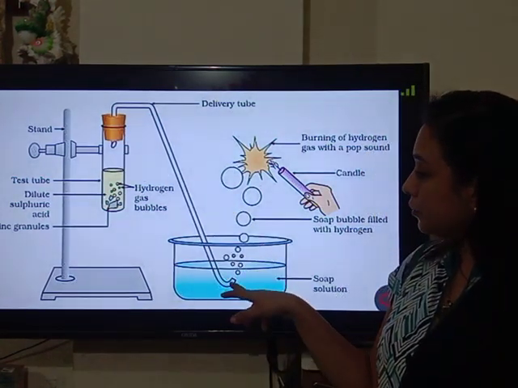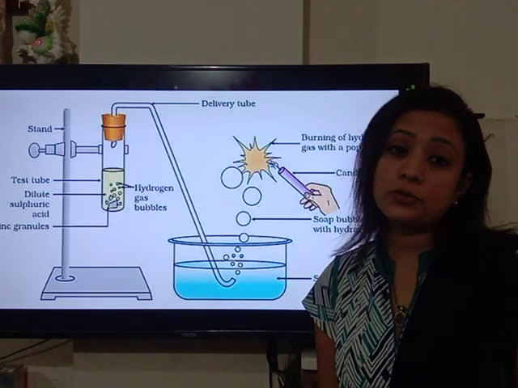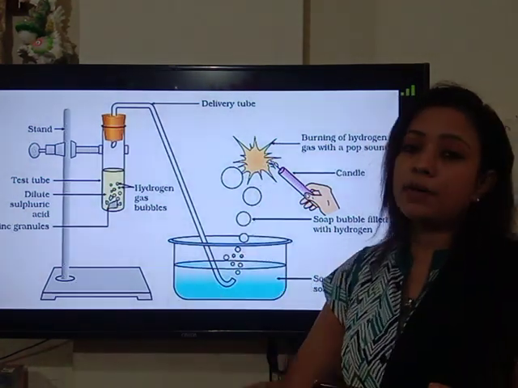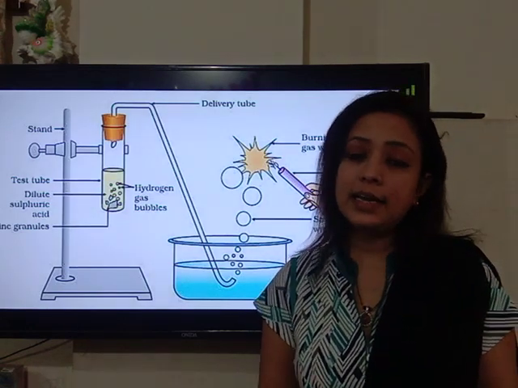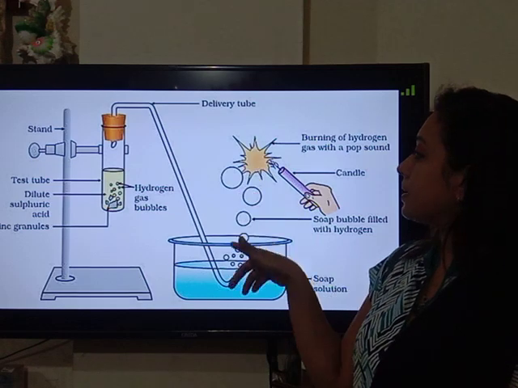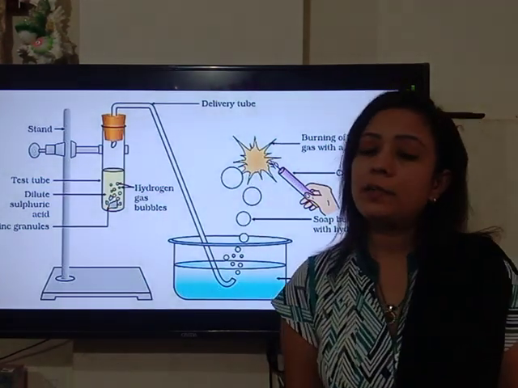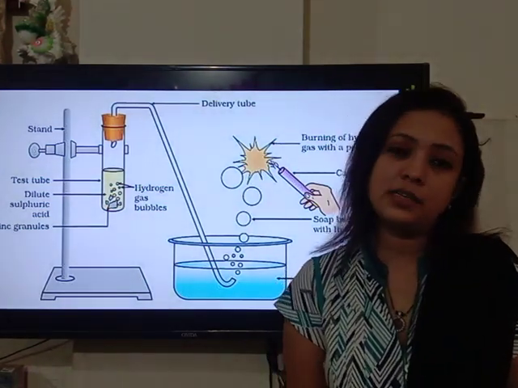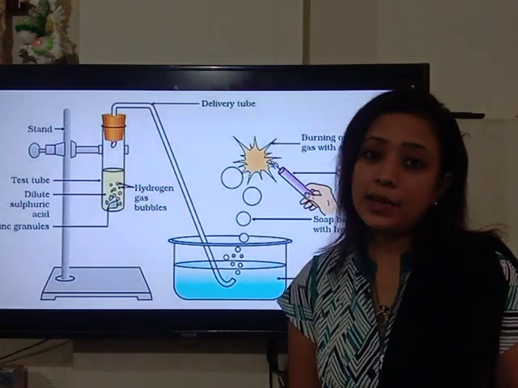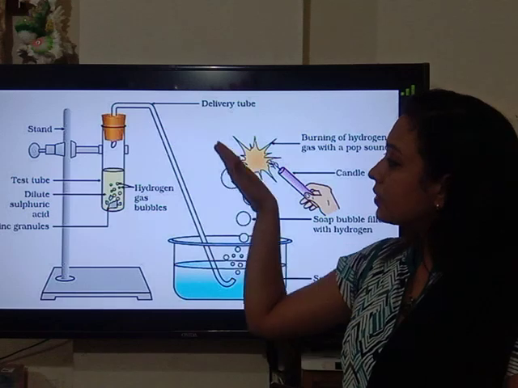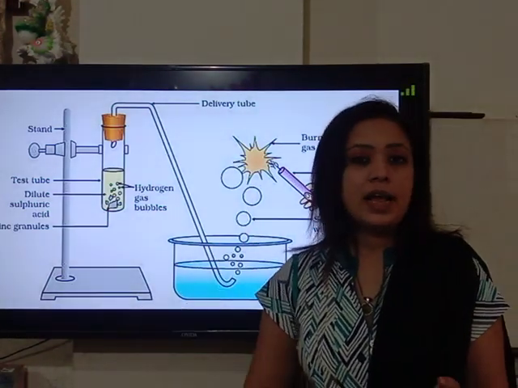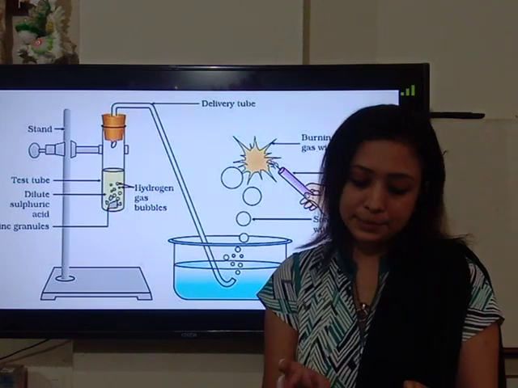If this delivery tube is inserted in a soap solution, you will observe that soap bubble formation takes place, and the hydrogen gas is inside. If you bring a burning candle or burning matchstick near these gas bubbles, you will observe that the bubble burns with a popping sound, because the hydrogen burns with a popping sound. So you can draw this activity diagram in order to show the reaction of metal with acid.